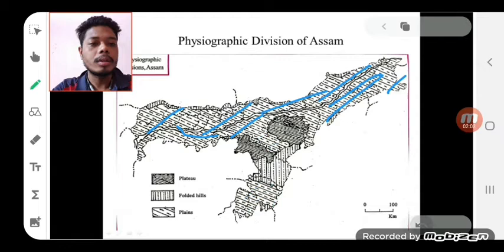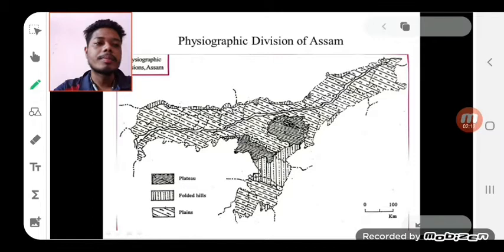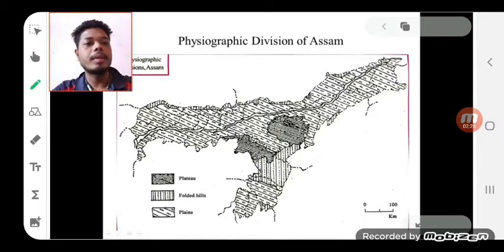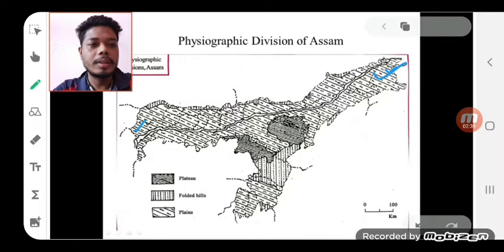Number 1, Brahmaputra Valley region or Brahmaputra plain. The Brahmaputra plain is the largest among the plains of northeast India, and it mainly extends from Lohit plain near Sadiya in the east to the Sankosh plain in the western margin of the state. That means the Brahmaputra plain mainly extends from Sadiya to Dhubri, from the Lohit river to the Sankosh river.